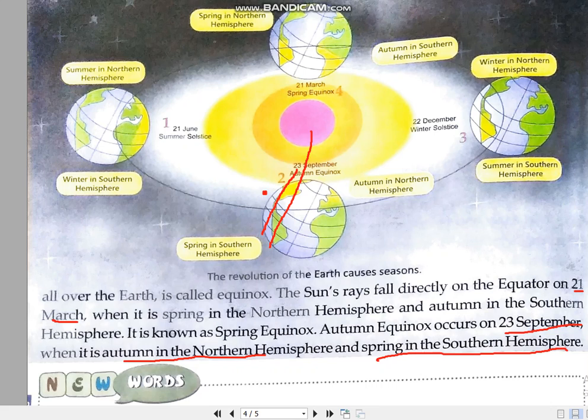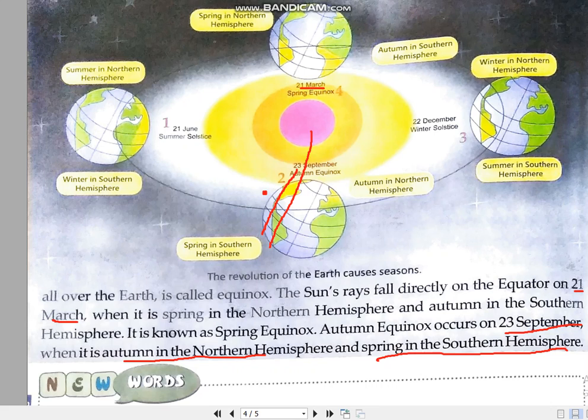Now coming back to the fourth position in your diagram, if we take the date 21st March, it is spring season in the northern hemisphere and autumn season in the southern hemisphere.